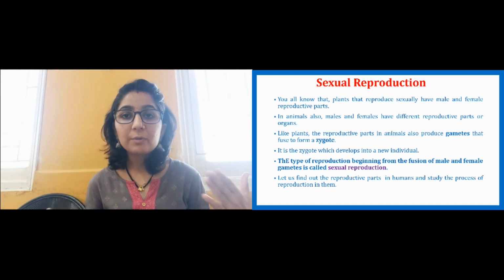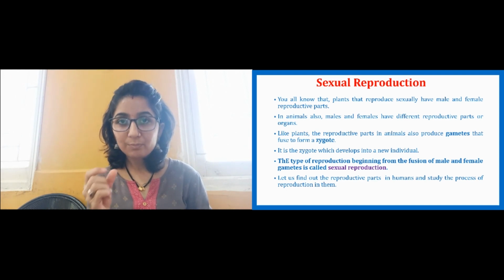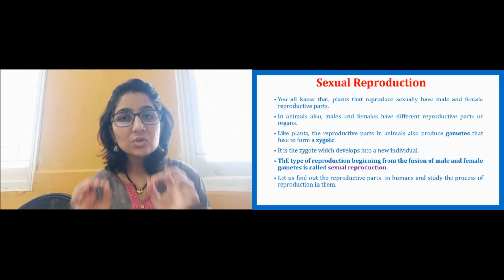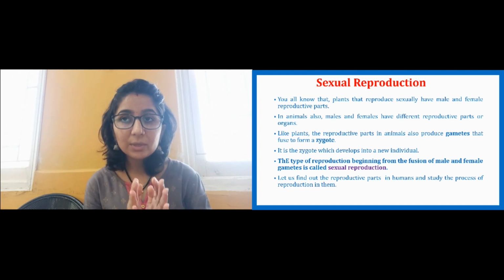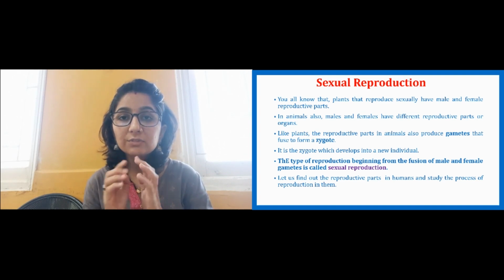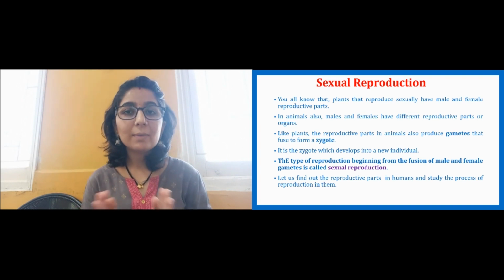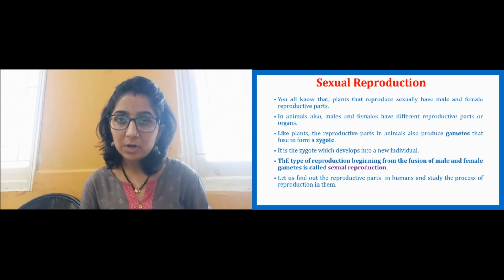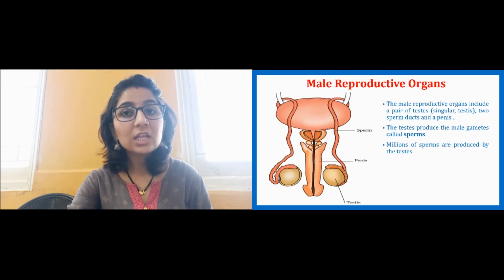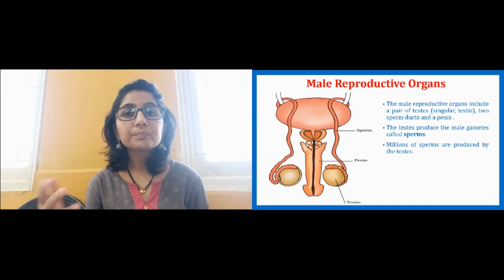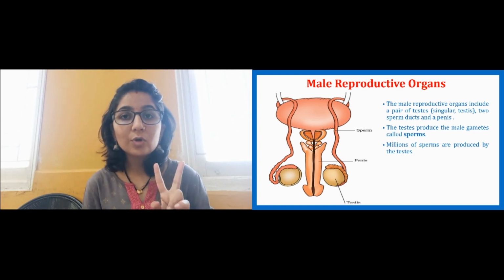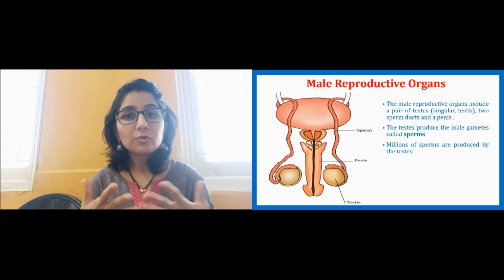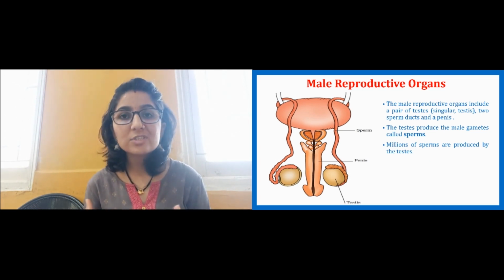So how can we define sexual reproduction? Sexual reproduction is the type of reproduction where the fusion of male and female gametes is involved. That kind of reproduction is called sexual reproduction. So let us see sexual reproduction in the human body. How does it take place? As I already said, it needs two gametes, male gamete and female gamete. Those will be produced in specialized organs, right? So let us see those organs.